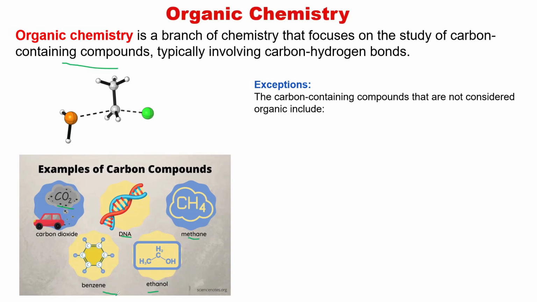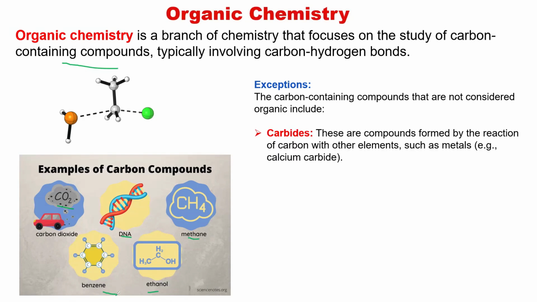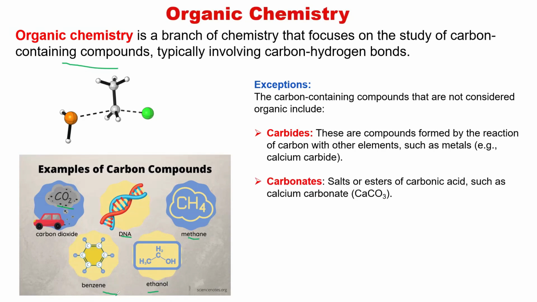But not all carbon-containing compounds are considered organic. There are some compounds that have carbon in them but are not considered organic compounds, like, for example, carbides. Whenever a metal reacts with carbon, like in the case of calcium carbide, a metal carbide is a compound that contains carbon but is not considered an organic compound.